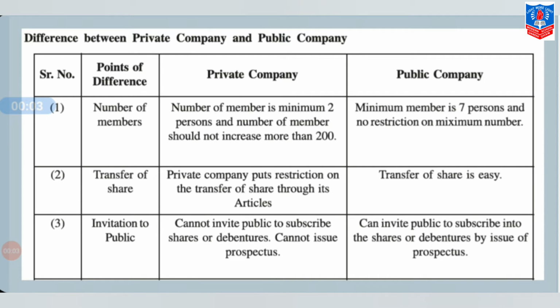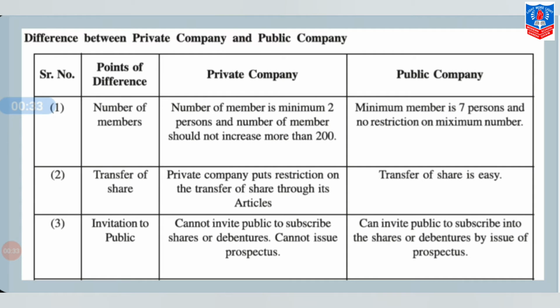Second, that is the difference between private company and public company. Now the first difference, number of members. The number of members in a private company is minimum 2 and maximum not more than 200, while in a public company, minimum 7 persons and unlimited maximum number.